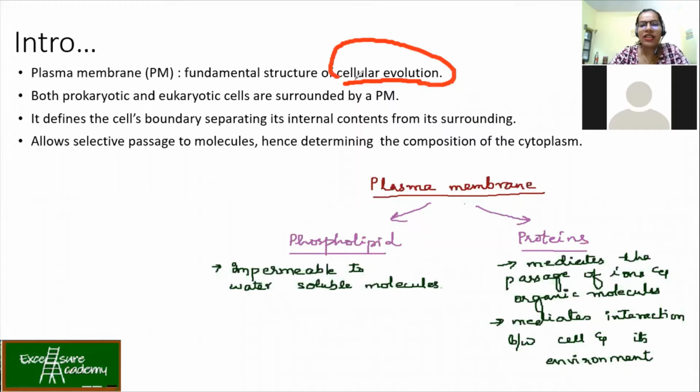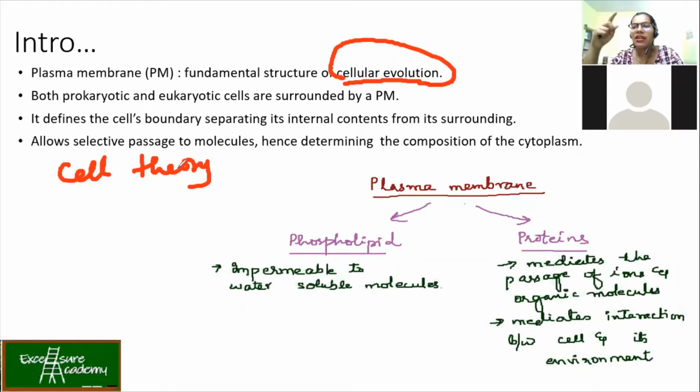Now, when we say cellular evolution, you must have studied how one particular cell evolved. During your cell theory, you must have studied how exactly the first cell was made. Remember the Oparin and Haldane theory, the soup they talked about, the origin of life, right? We'll do it again, no problem. So that was the time when the first cell was made.